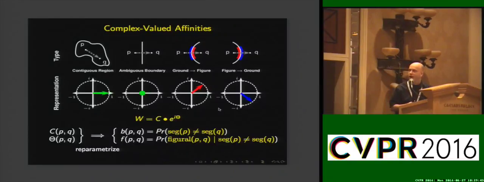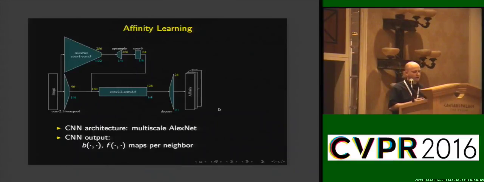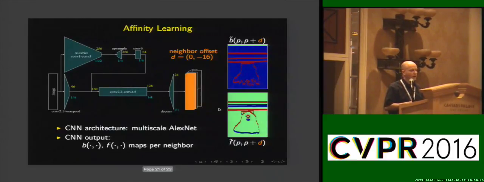There's an interpretation of these complex valued affinities in terms of figure ground displacement. And we can actually reparameterize our system so that the quantities we need to estimate with a CNN are simple probability maps of two types. The probability that P and Q are in different segments, and then a conditional probability of figure ground transition. So we set up an architecture to just simply produce these probability maps as output. We have a probability map per offset in our multi-scale stencil pattern, and each probability map is the size of the original image.